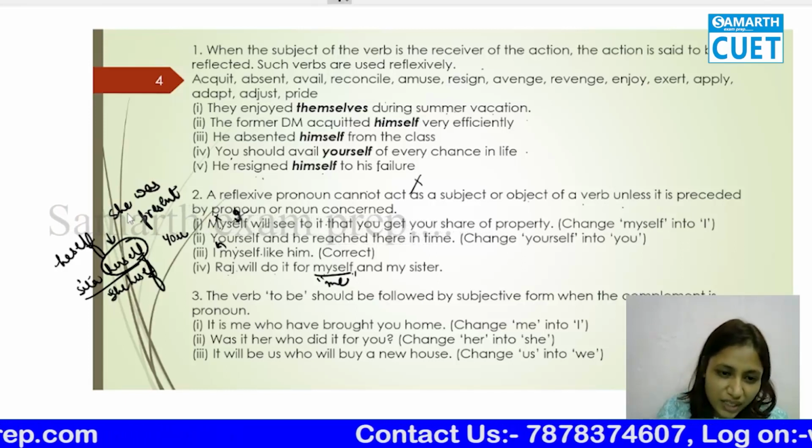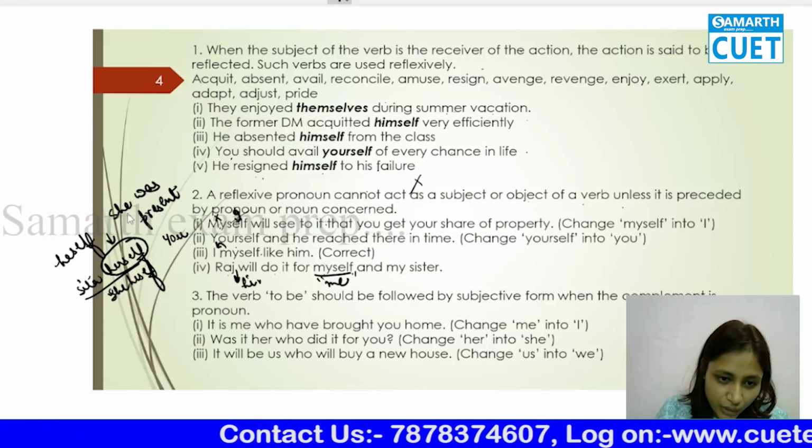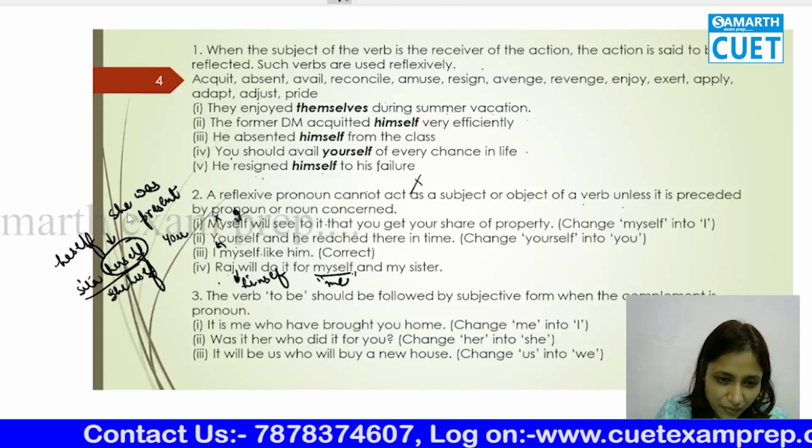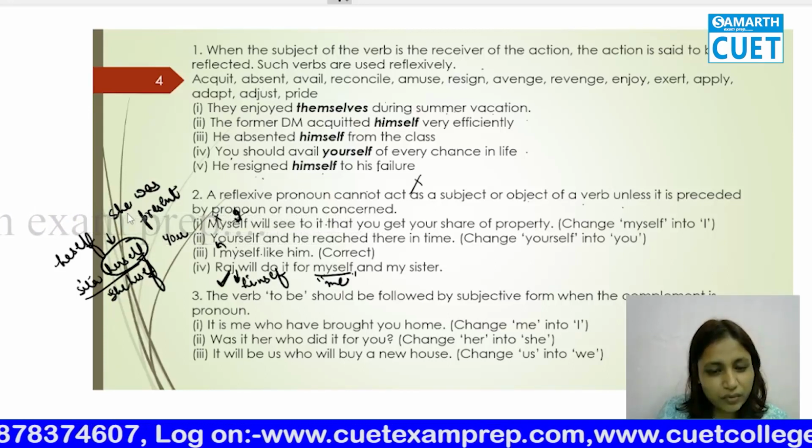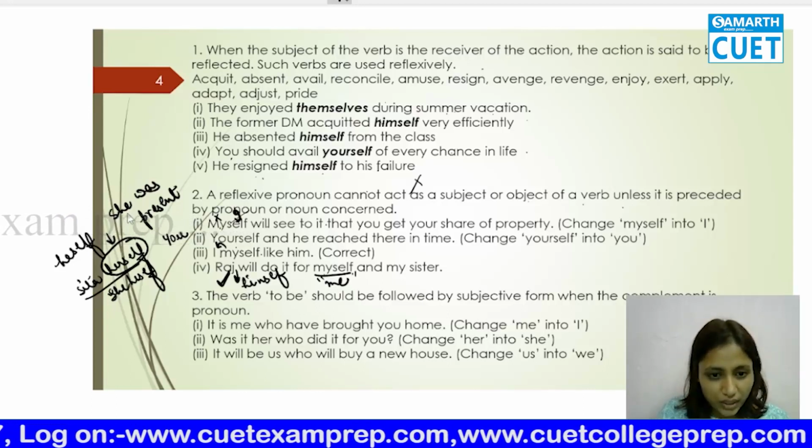There could have been "Raj himself will do it." "Raj himself will do it" is correct. But "Raj will do it for myself" is wrong. Okay.